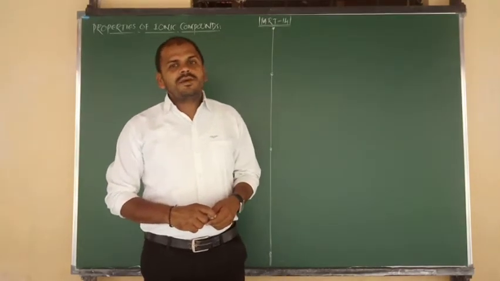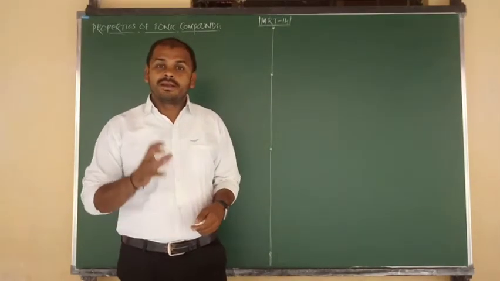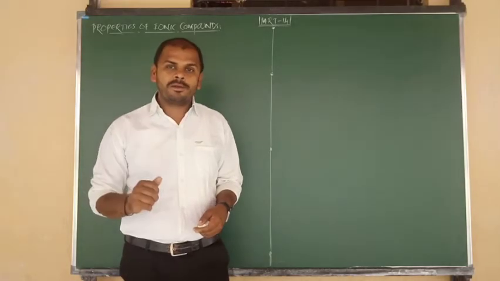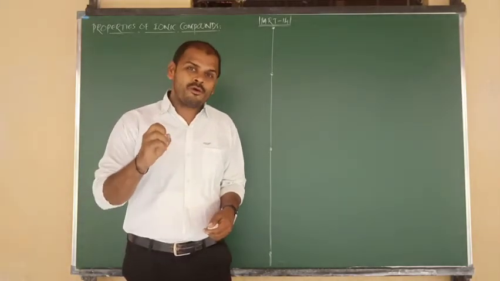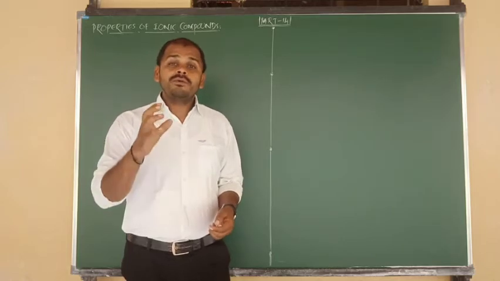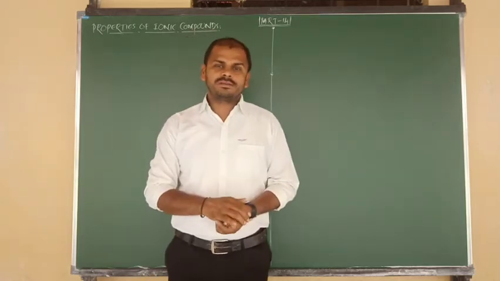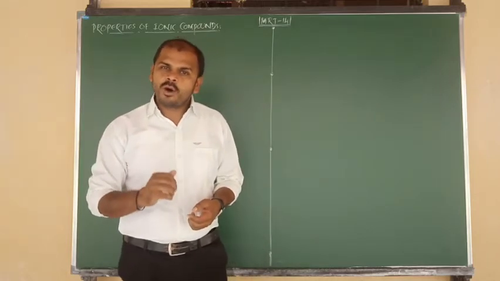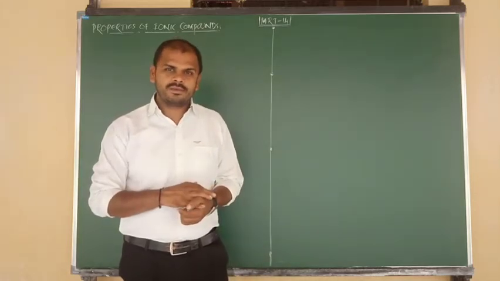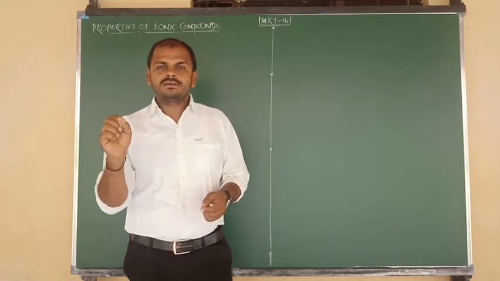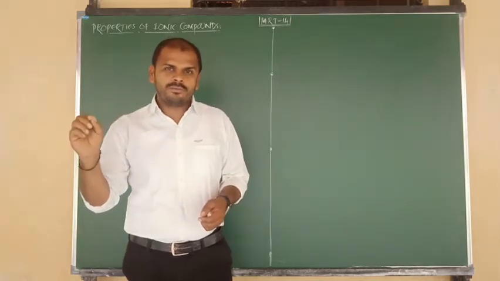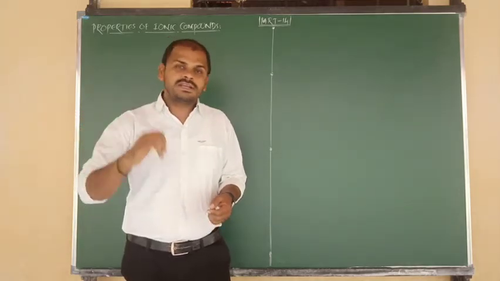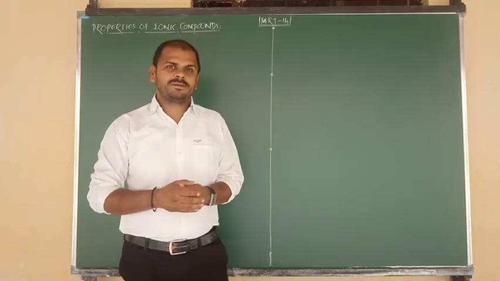So in the last class we have seen about ionic compounds: the definition, what is meant by ionic compound and ionic bond, and the formation of various types of ionic compounds like sodium chloride, magnesium chloride, sodium oxide, magnesium oxide. By the transfer of electrons, how they are formed, along with the Lewis dot structure, I have told you in the last class.